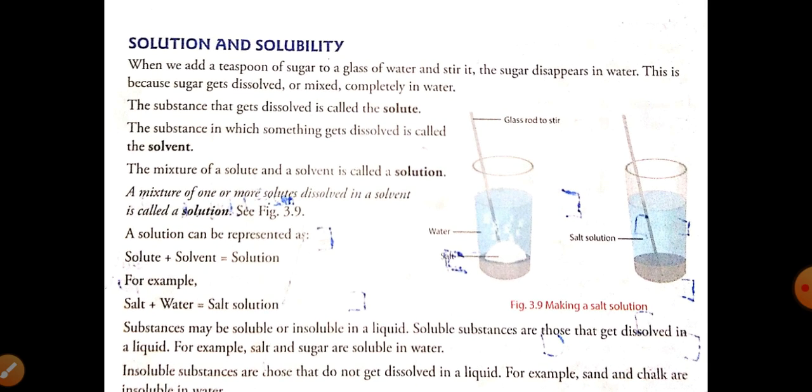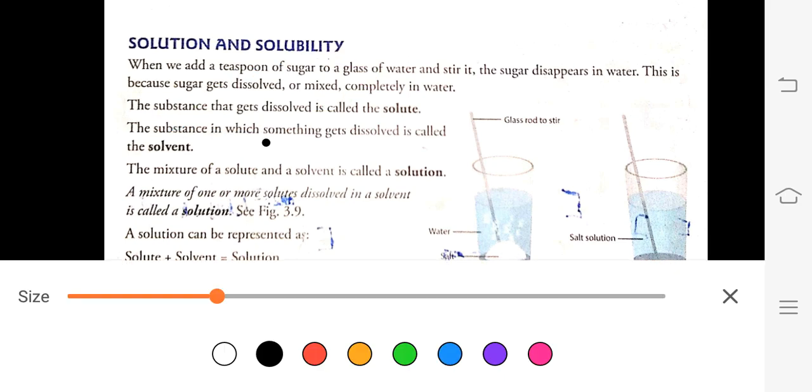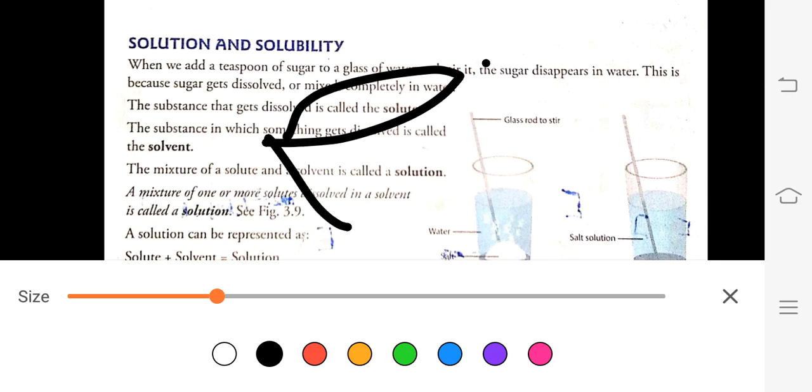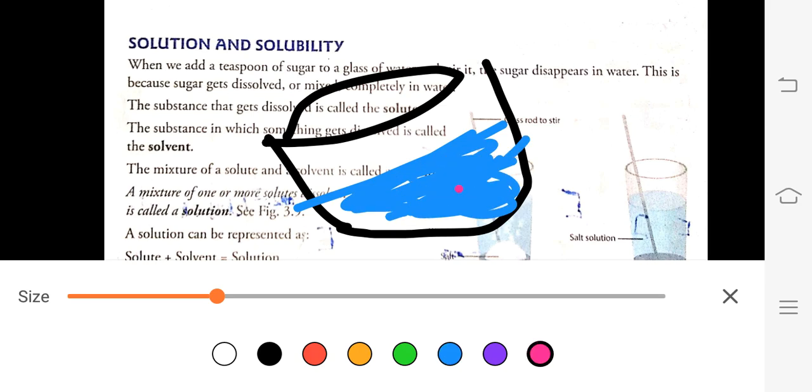Solution and solubility. For understanding solution and solubility, take a glass of water and add some amount of sugar in it.